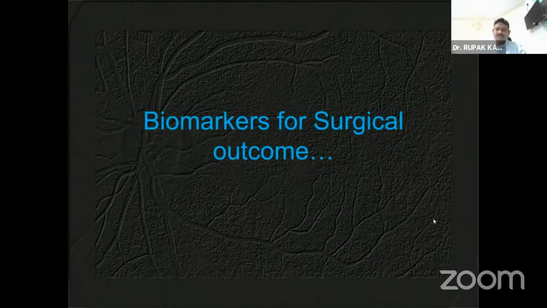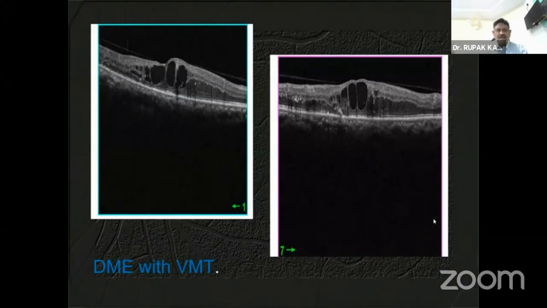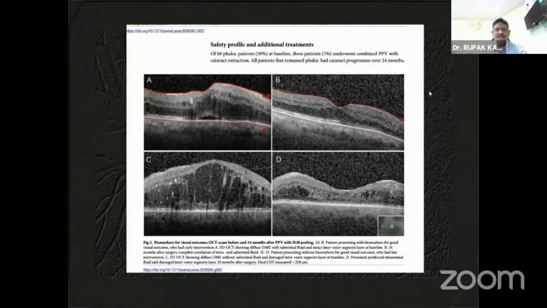Now the surgical outcome biomarkers. If you have VMT in the presence of DME, it is difficult to treat with only anti-VEGF or steroid. Unless you release that vitreomacular traction, this patient is not going to do well. So we need to keep this in mind and treat accordingly.